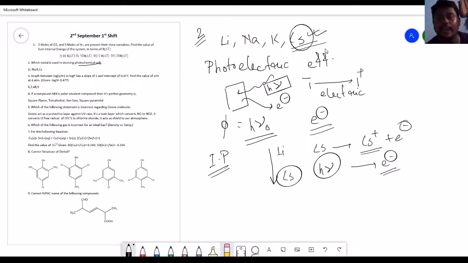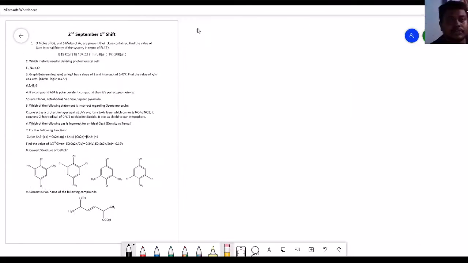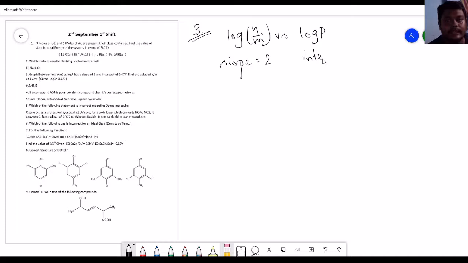So we are going to have question number 3. What is question number 3? In question number 3 we have a plot of log x by m versus log p having a slope of 2 and having an intercept of 0.477. We have to find the value of x by m at 4 atm. This is our function to calculate.